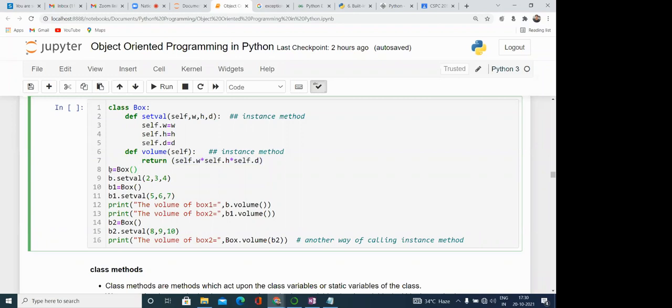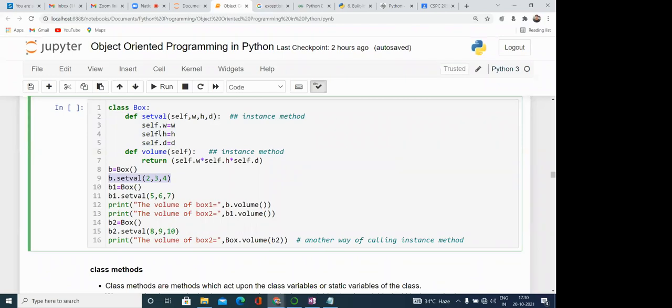Here you can see we have created one object, b is equal to Box, then b.setVal(2, 3, 4). This means we have called this method; the current object is b, and 2, 3, 4 are passed to w, h, d. We are adding instance variables to this object using the setVal method and passing the values to them.